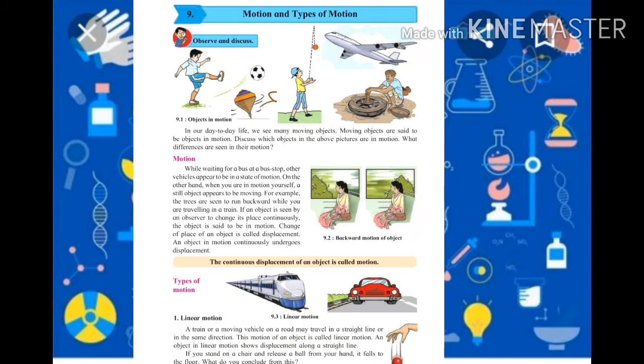See, here the example is given of a train and a moving vehicle. A train or a moving vehicle on a road may travel in a straight line or in the same direction. This motion of an object is called linear motion.